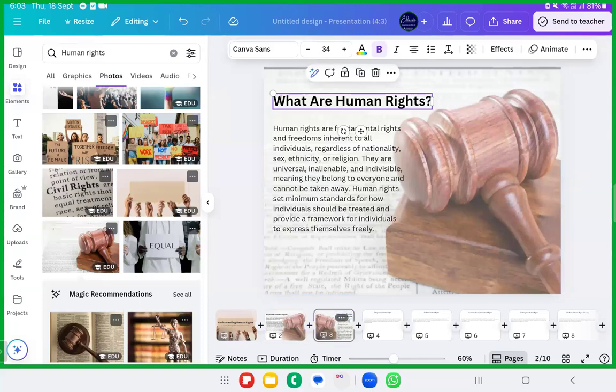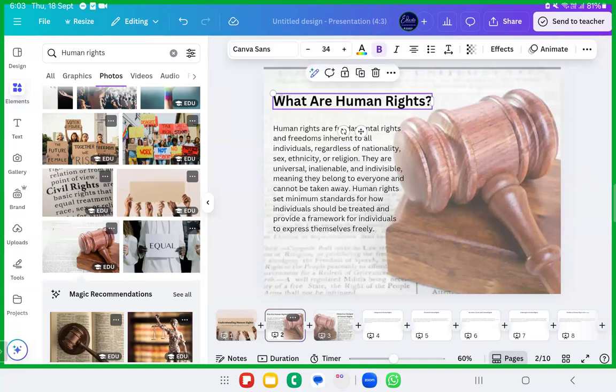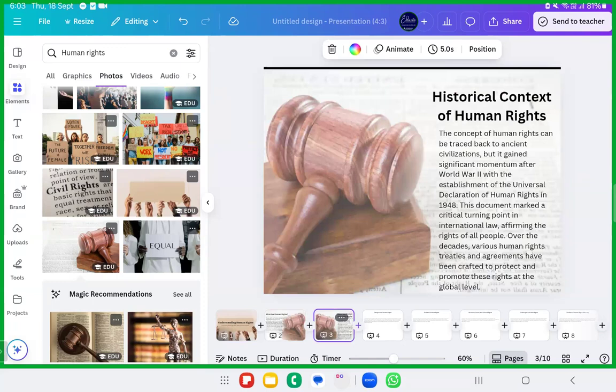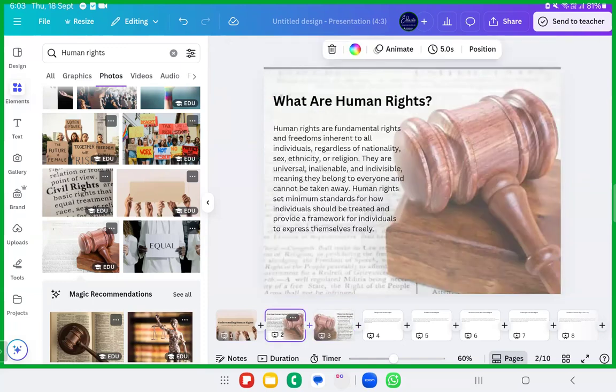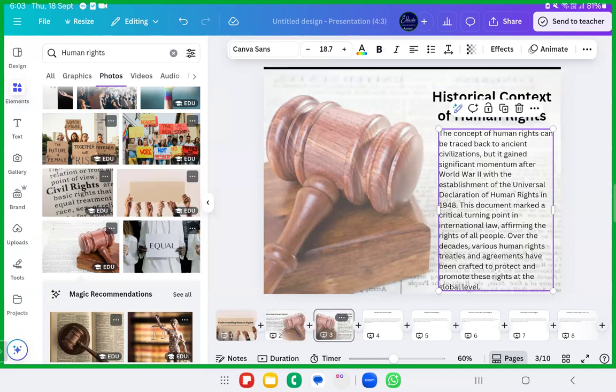We have Canva Sans throughout these pages. Fonts are consistent, but the font sizes should also be consistent. It is 34 here, so this also should be 34. If this is body and this is 18, then this also should be 18. Okay, this is the body. So the font size should be the same throughout the PDF.